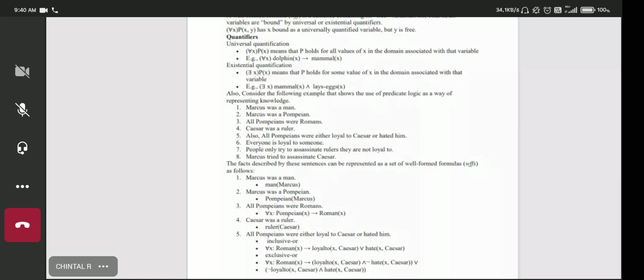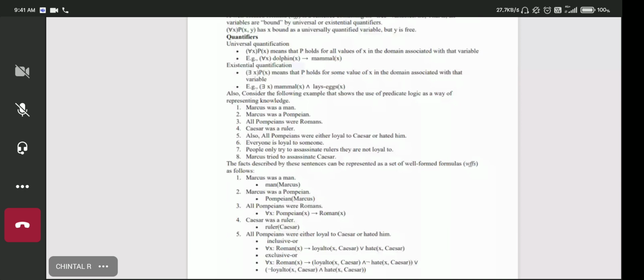First sentence, Marcus was a man. Now, ignoring the prepositions, two things remain, Marcus and man. Man is a generalized term, this represents a class. So Marcus becomes the object, man becomes the predicate, and Marcus is passed as argument to this predicate.